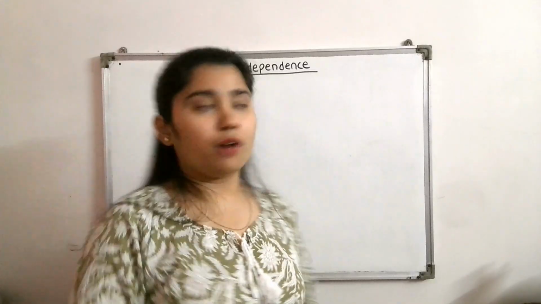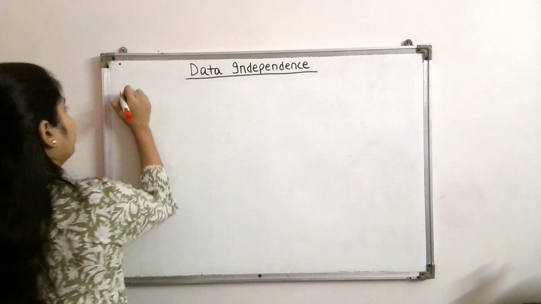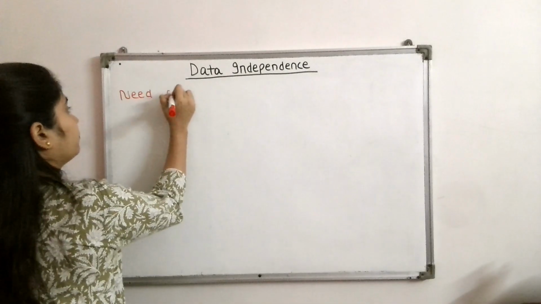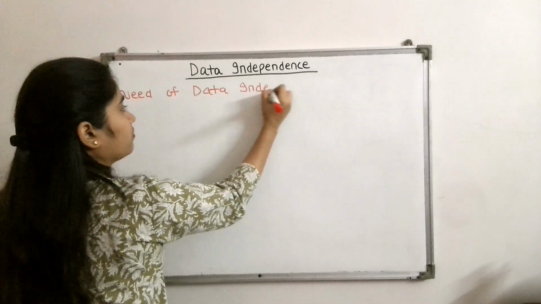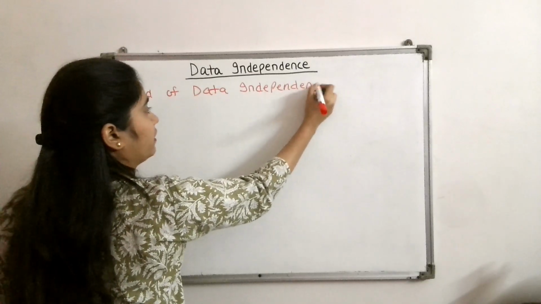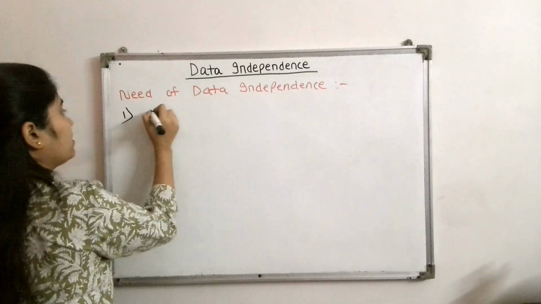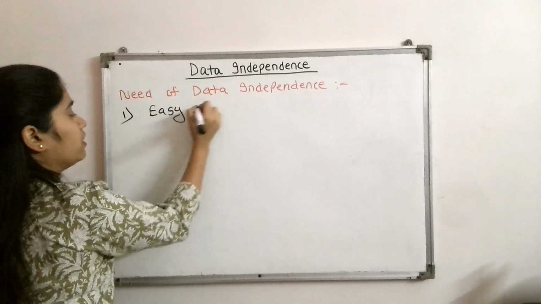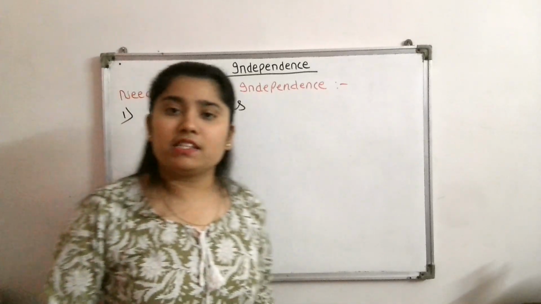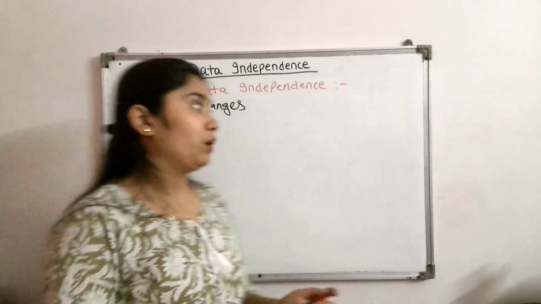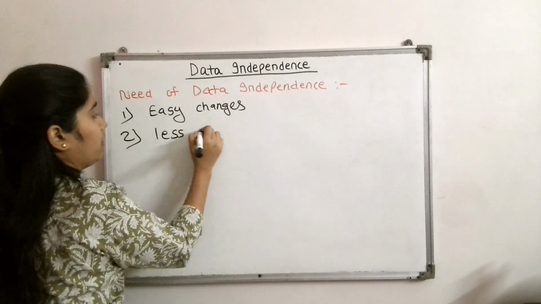Now let's discuss the need for data independence, or why data independence is important. First importance is easy changes. We can make changes in the database easily without writing the program again and again. Then the second importance is less impact.